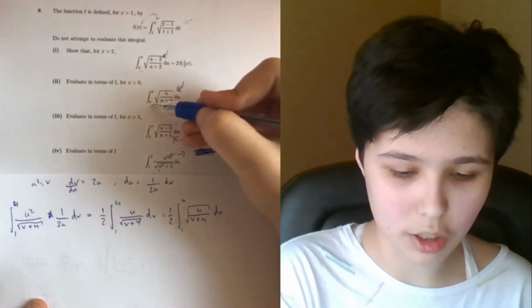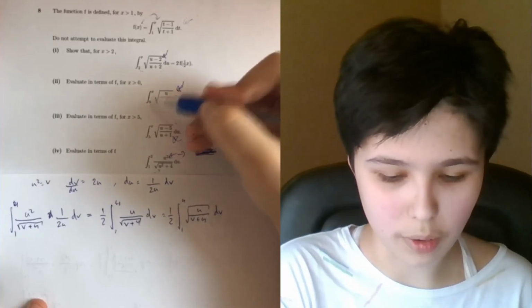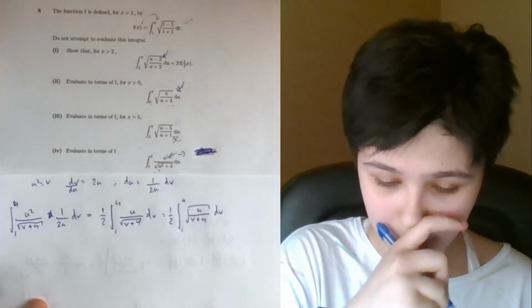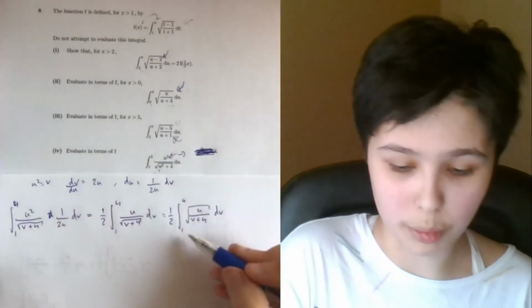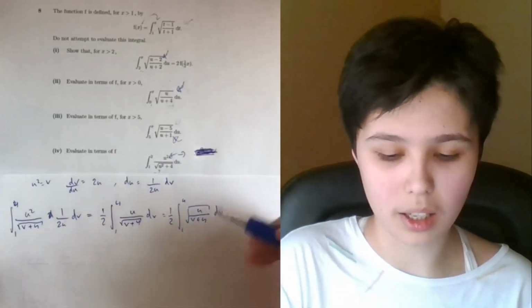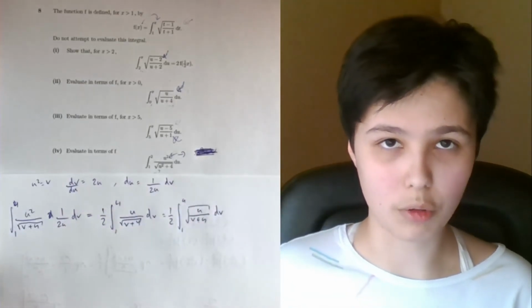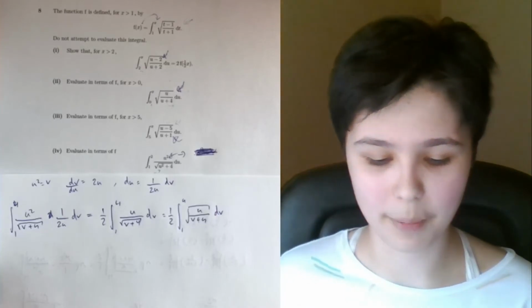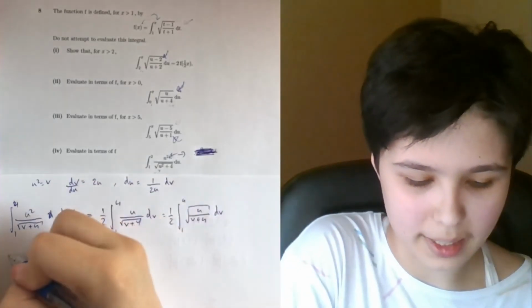We have an integral not from 0 to x, but from 1 to x. So this could just be the integral from 0 to 4 of this thing, minus the integral from 0 to 1 of this thing. So I'm going to do exactly that.